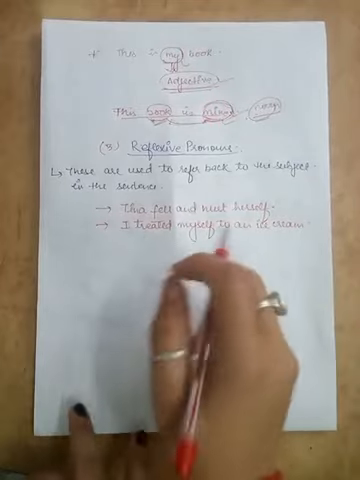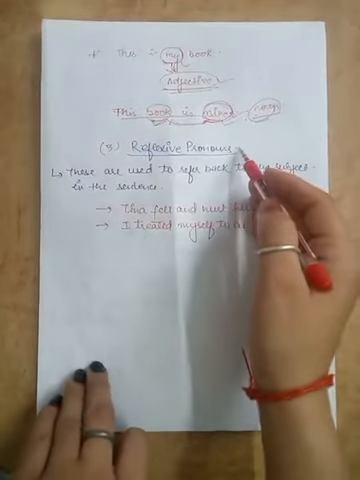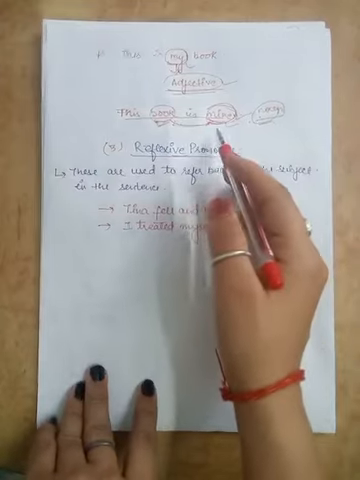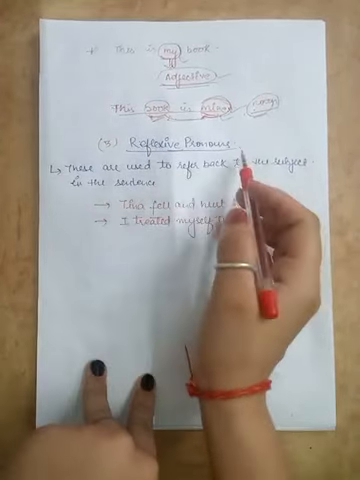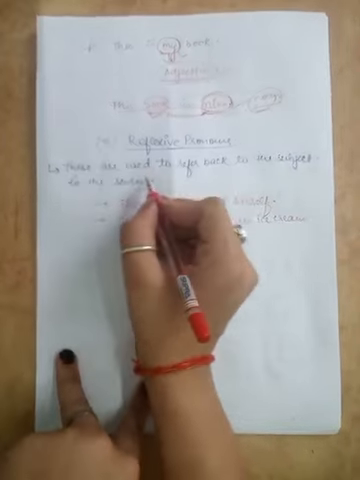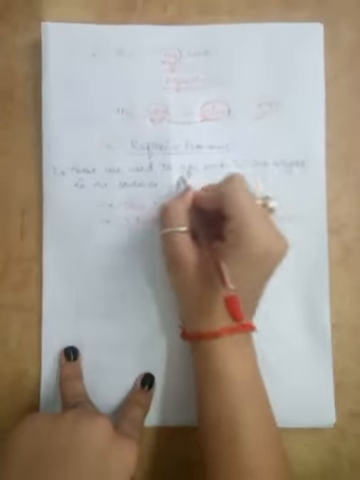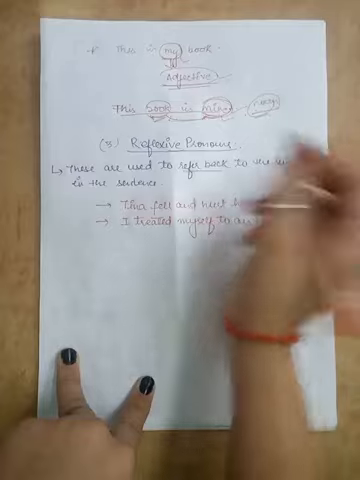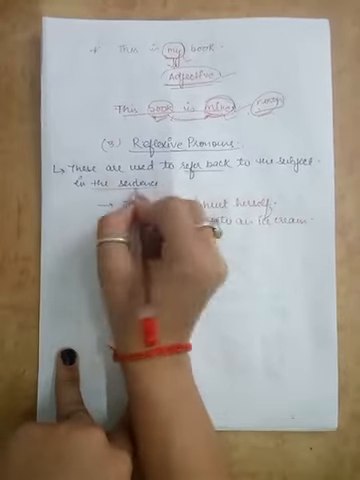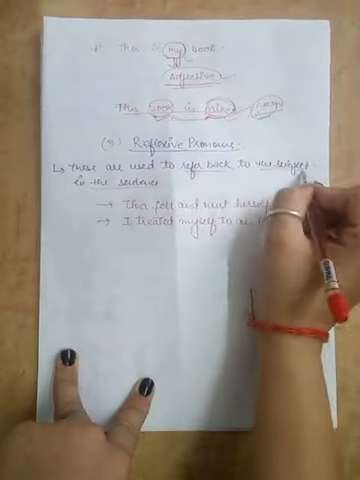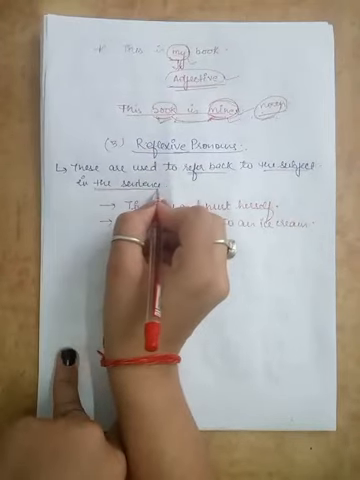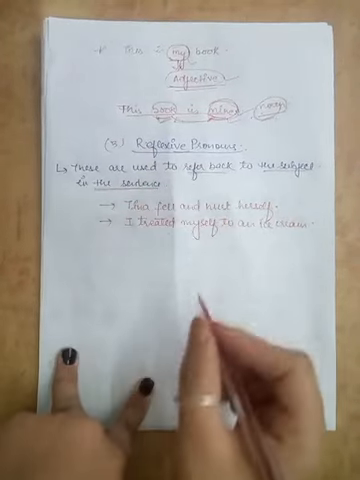Now let's try and understand the third category of pronouns, that is the reflexive pronouns. Okay. So what is a reflexive pronoun? These are used to refer back to the subject in the sentence. What are these used for? These are used to refer back to the subject in the sentence. Okay. Now what does it mean?